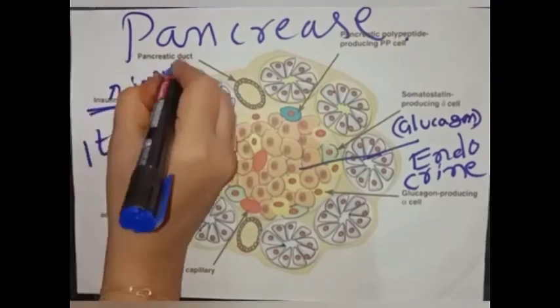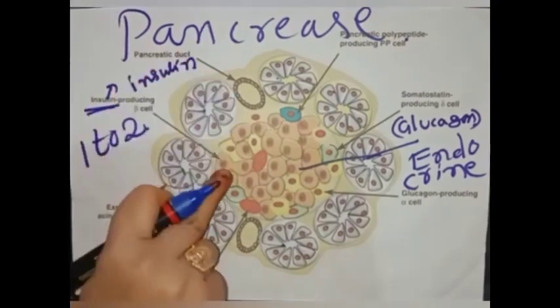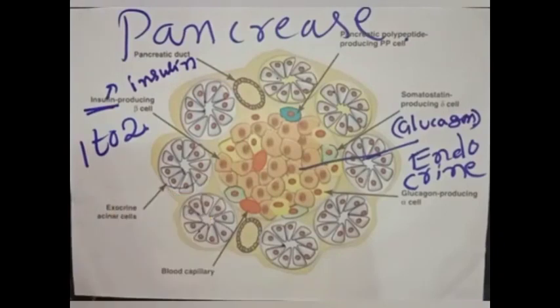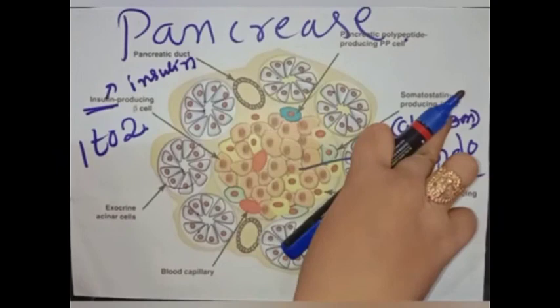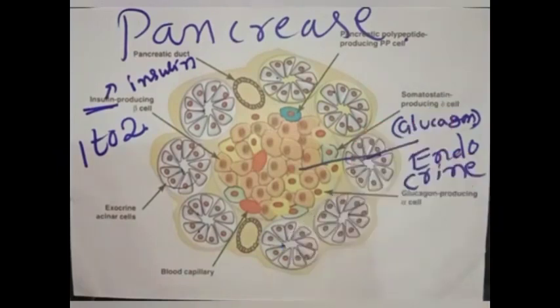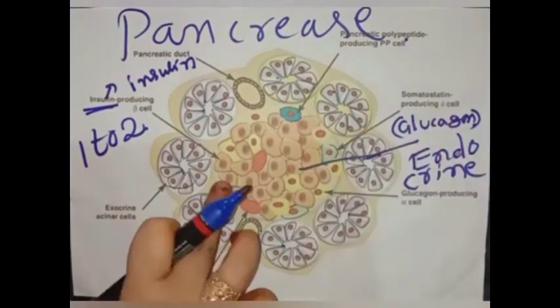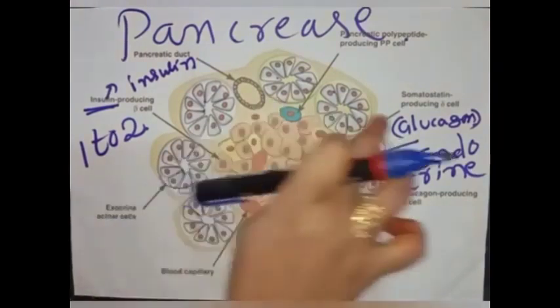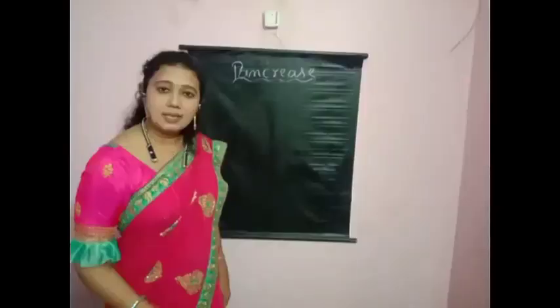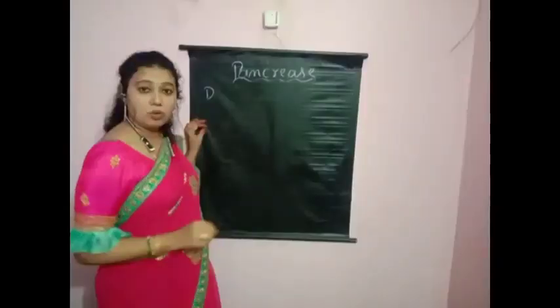Insulin hormone is secreted by beta cells, and glucagon hormone is secreted by alpha cells. Now we are discussing the endocrine system. That's the reason I am discussing mostly hormones, children. Let us see the functions of glucagon and insulin. Write down notes about the pancreas too.